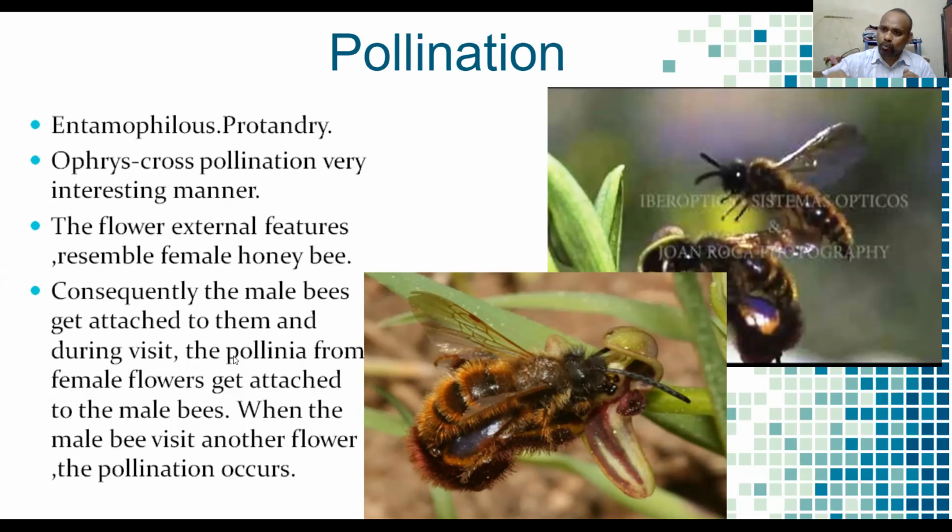and due to resupination, the entire flower's direction is turned 180 degrees. It is converted from anterior to posterior, posterior to anterior. So that's why the insects are easily attracted to the flowers and sit on the labellum, and finally the pollination simply and easily occurs.